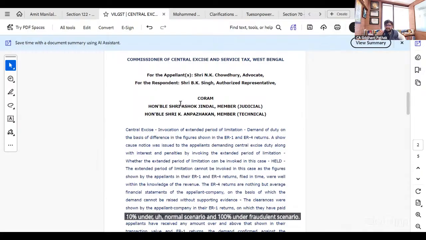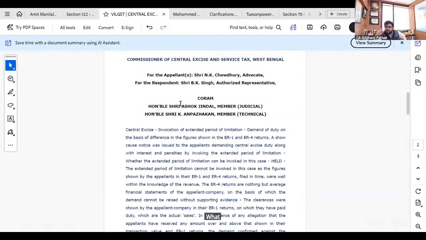Now, this is an order of CESTAT West Bengal, but time and again we have seen these judgments. I have taken several judgments from CESTAT Delhi or CESTAT Allahabad in these types of cases. What particularly happened in this case, and this is also happening in GST, and if we understand the concept, it will help a lot of us in catering to our clients.